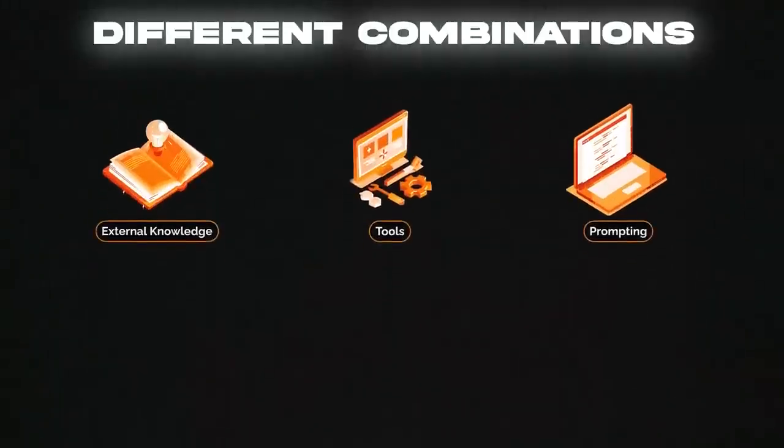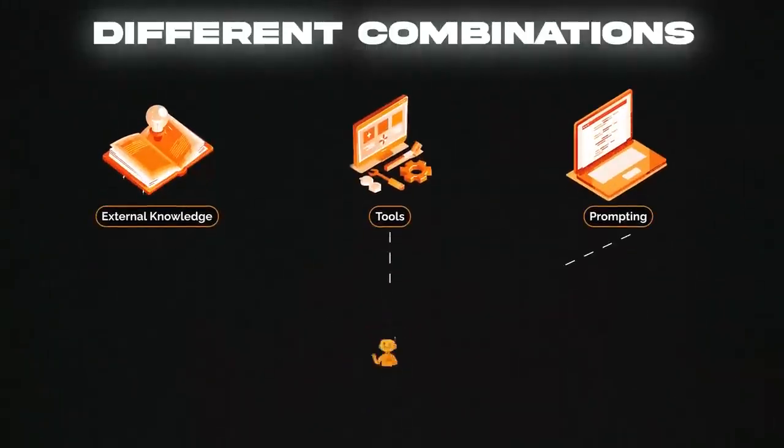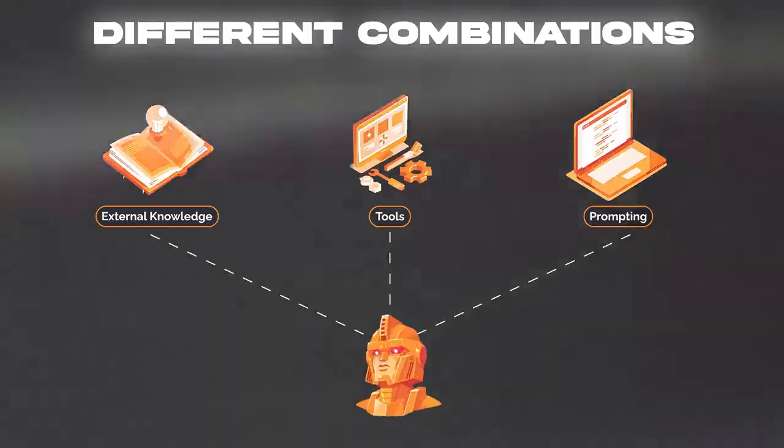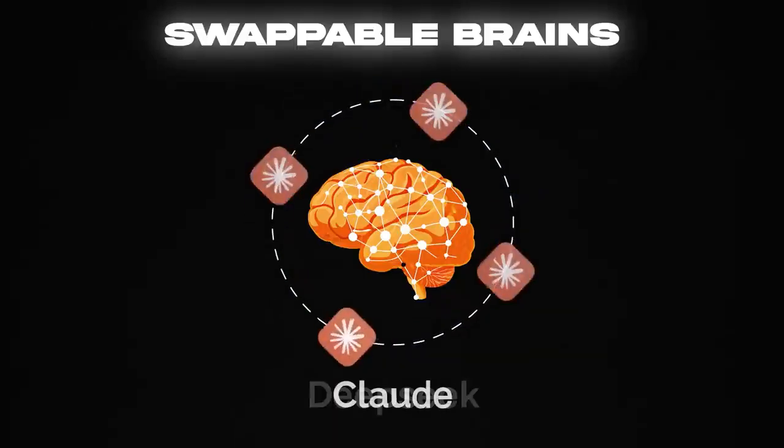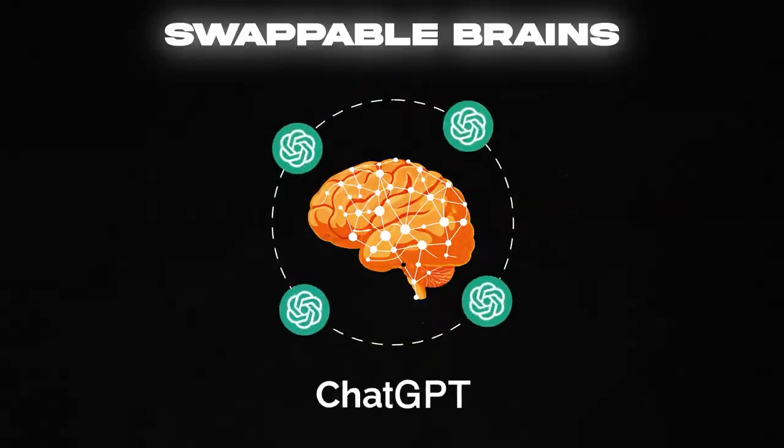Now that you know the anatomy of an agent and the 5 parts of it, a more practical framework for understanding how we actually plan and build AI agents is what I call the 3 ingredients. Basically, you only have 3 elements to plan when creating an AI agent, which when mixed in various ways can create millions of different types of agents for different use cases. This is because the AI model or brain can be easily swapped in and out and isn't really a major factor in the performance of the agent, as any of the top models that you pick from any of the different providers, at any given time, they're all pretty good.